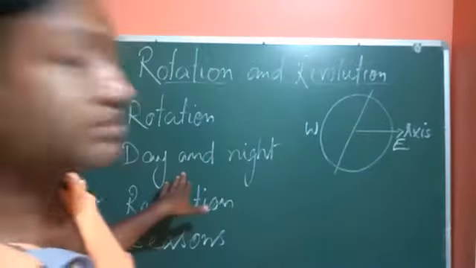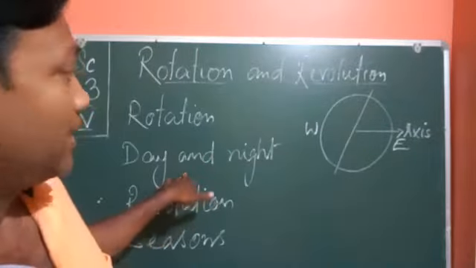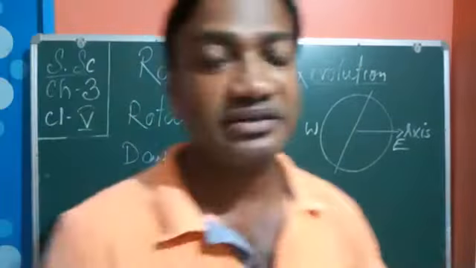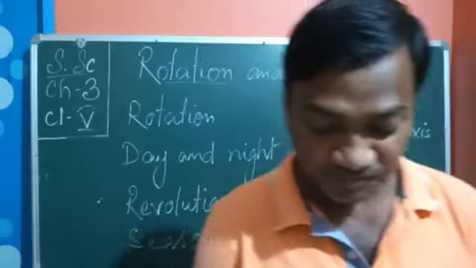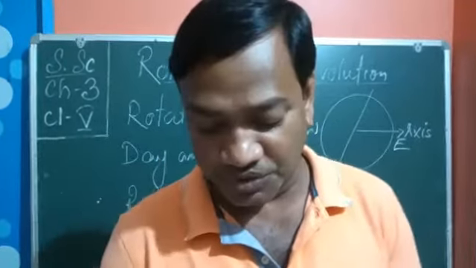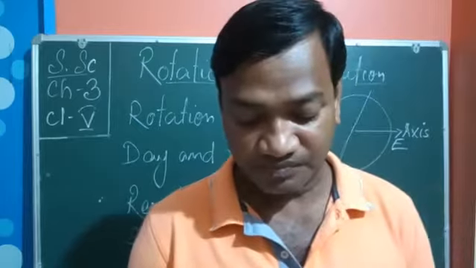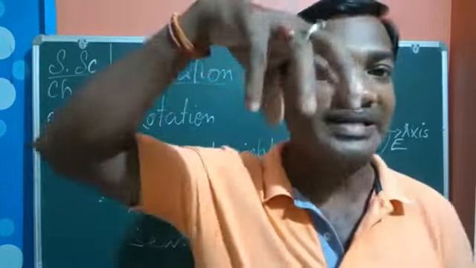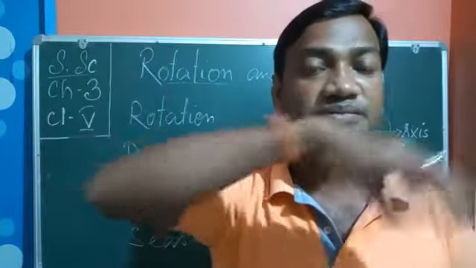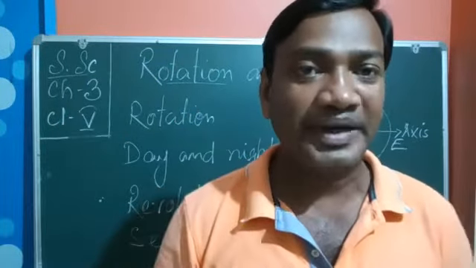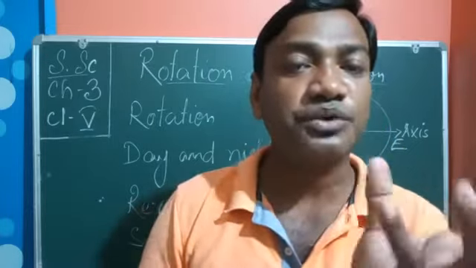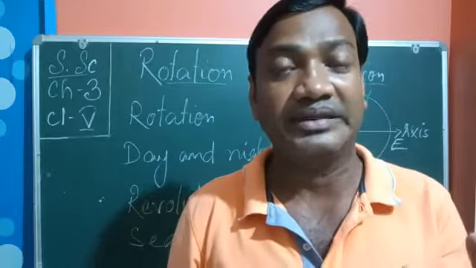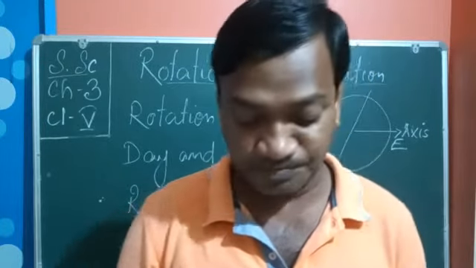Now let us discuss day and night. I think rotation, everyone, you have understood. Next point is day and night. The sun is a fixed source of heat and light at the center of the solar system. As we know, the sun is at the center and the other planets are revolving. So it is the main source of heat and light. From the sun only we are getting everything, the energy, heat and light also.